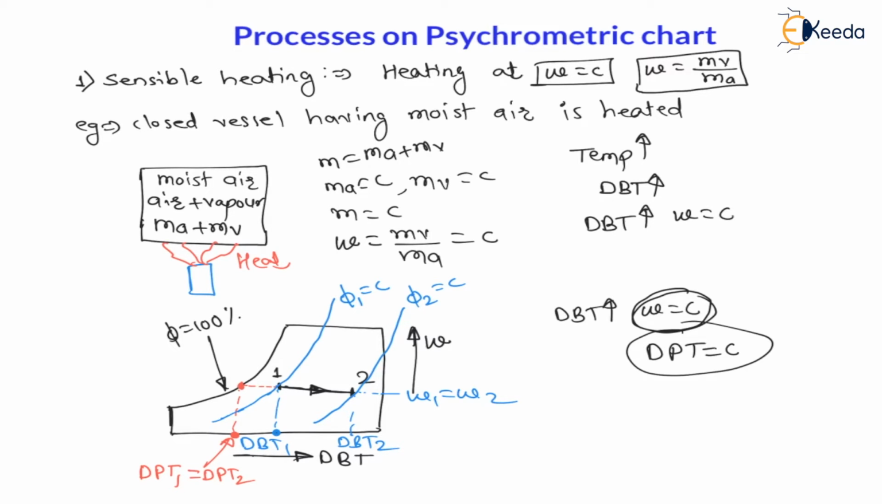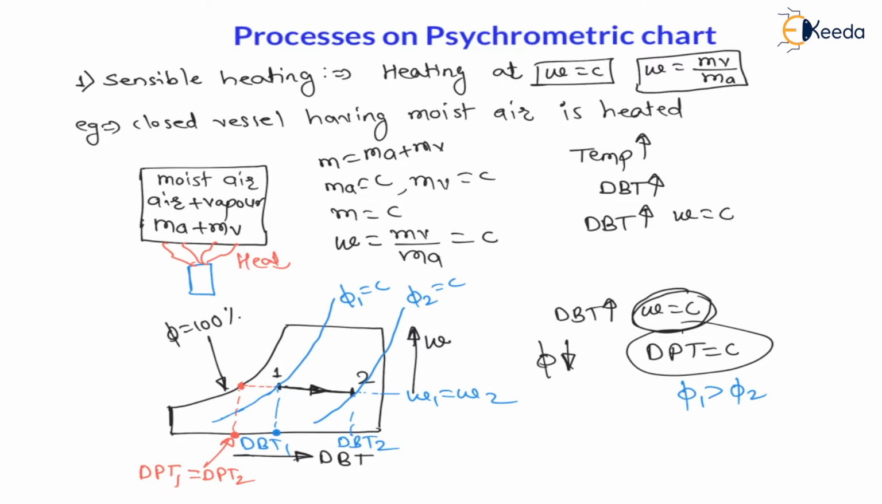And my dear students, in this direction the relative humidity is going on decreasing. Therefore definitely we can say phi 1 is more than phi 2. That means relative humidity is decreasing here. In this case relative humidity is decreasing.